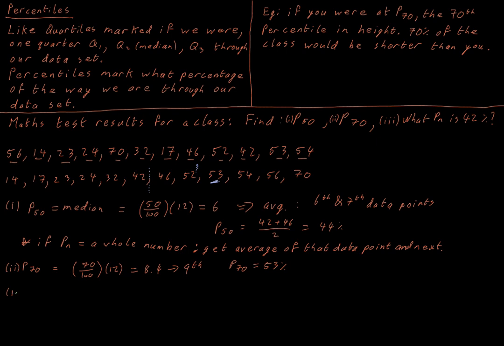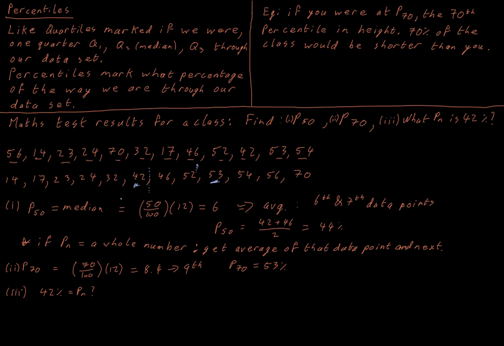And then finally, if we got 42%, what percentile did we get? So then we have to go to our list and we say, well, 42% is here.